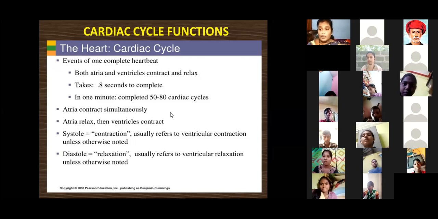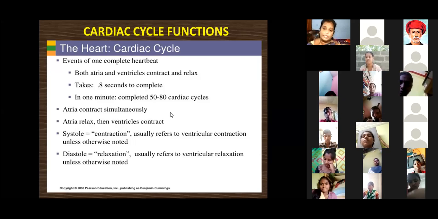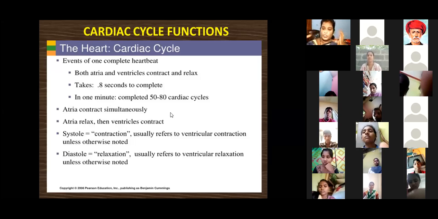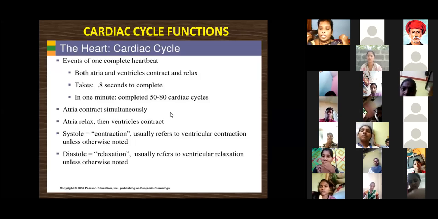This is called the cardiac cycle. It is one non-stopping, continuous cycling process of relaxation and contraction, the systole and diastole. The heartbeat is non-stopping. That means per minute, how many heartbeats are there in our body, ma?